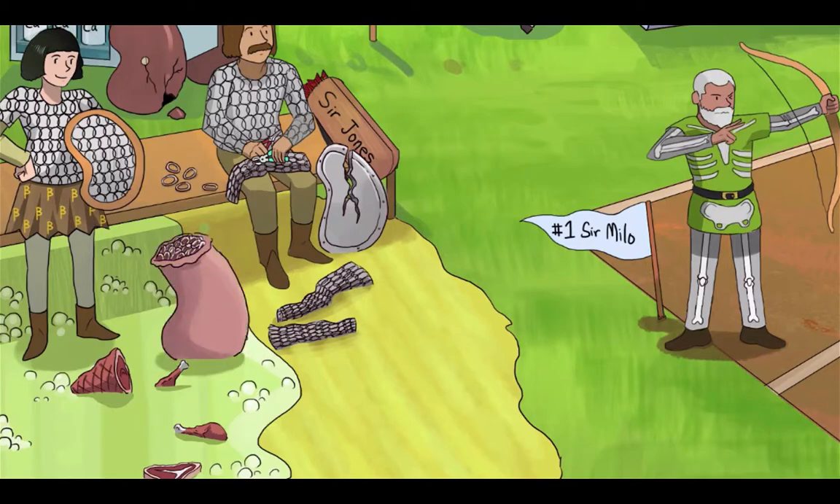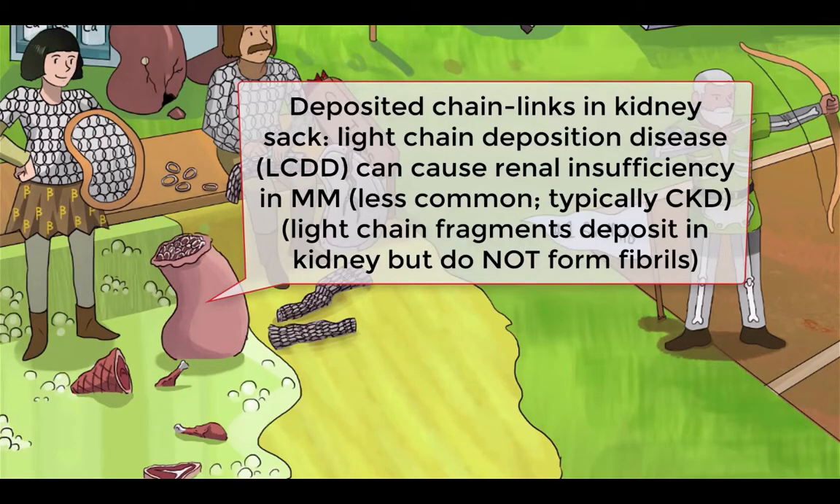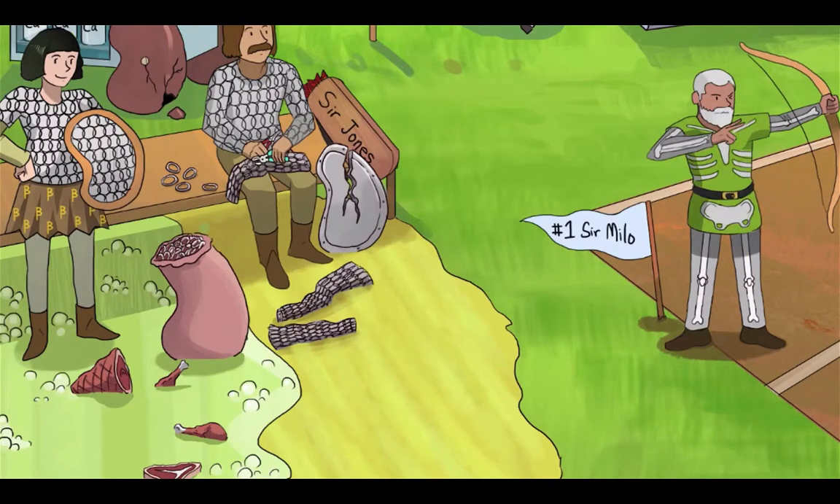And finally, another less common cause of renal dysfunction in the setting of multiple myeloma is light chain deposition disease, the most common subtype of what are called the monoclonal immunoglobulin deposition diseases. Light chain deposition disease presents with renal disease similar to AL amyloidosis, except that the light chain fragments do not form fibrils. Instead, these fragments are deposited into tissues. Kinda like these light chainmail rings here, deposited into Sir Jones' kidney sac.